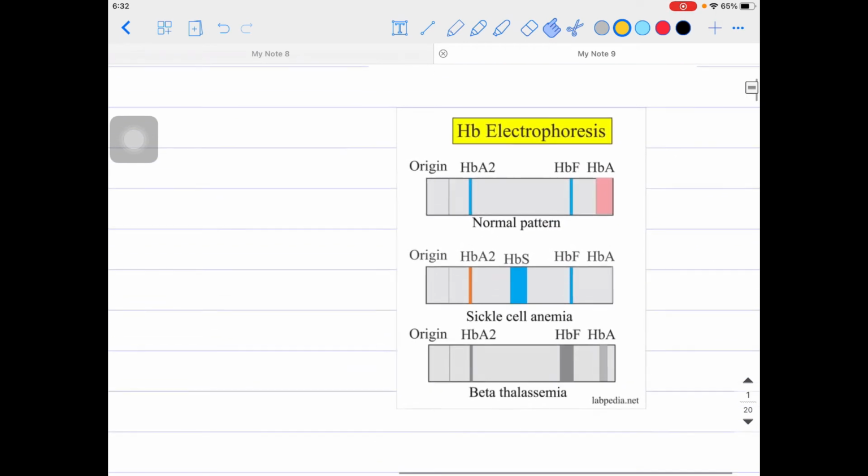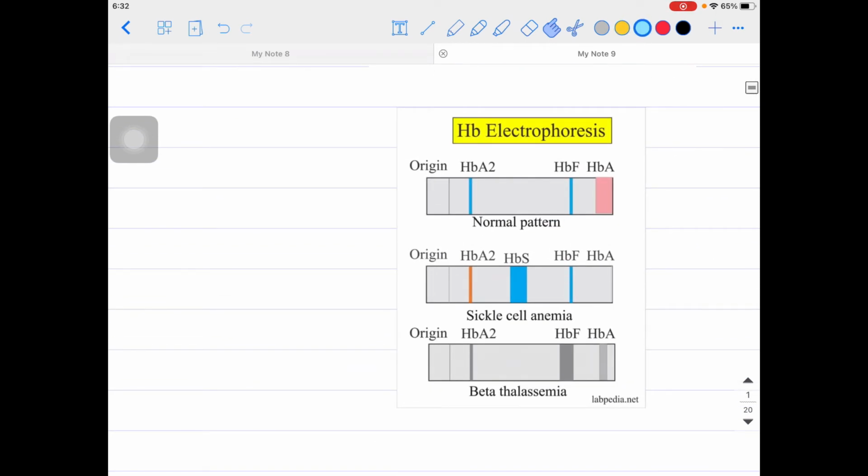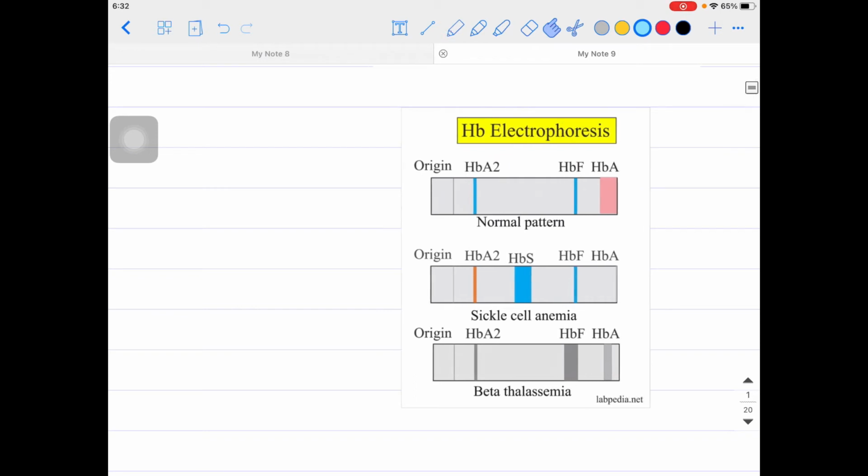Here you can see first of all the normal pattern, in which HbA has a larger band. HbA is around 95 to 97%. HbF is around 1 to 2%, and HbA2 is around 2 to 3%. So this is the normal pattern.